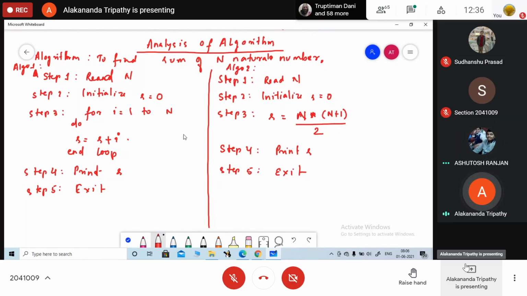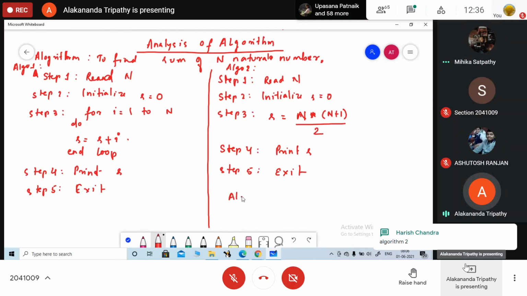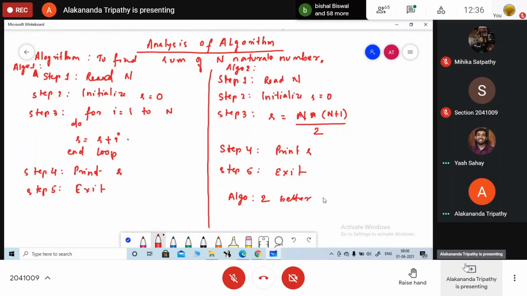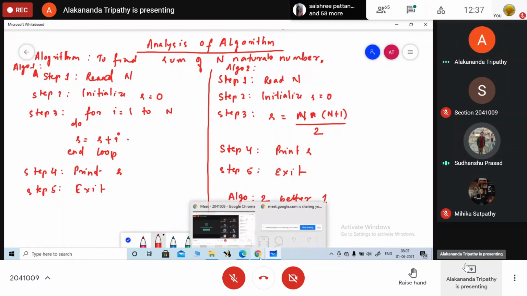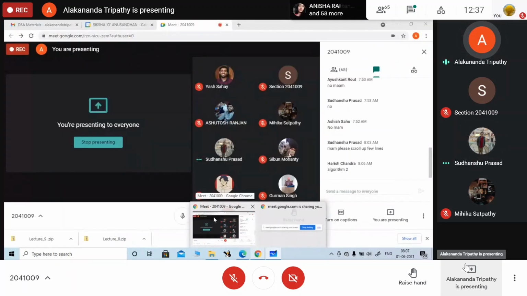So can you tell me which one is better? Second one. So algorithm 2 is better than 1. Why? Because in the second algorithm time is constant. It takes less time to complete. Time is constant. Everything is calculated in one operation.